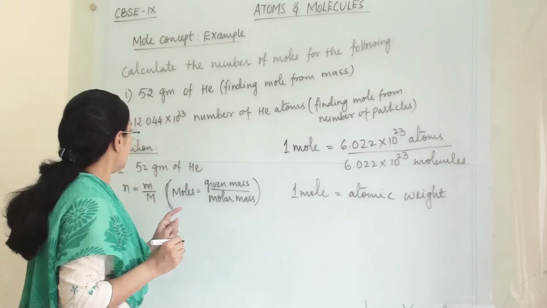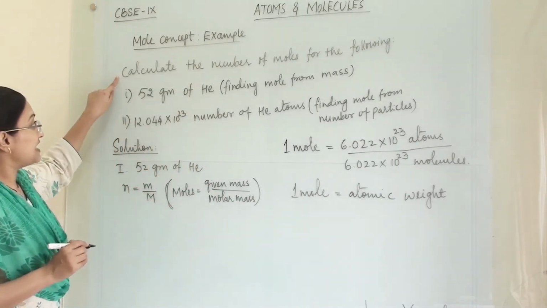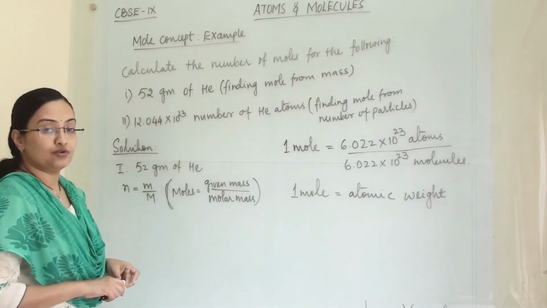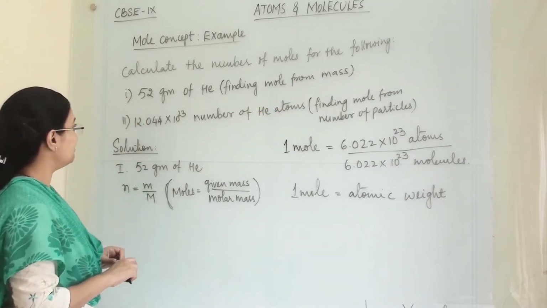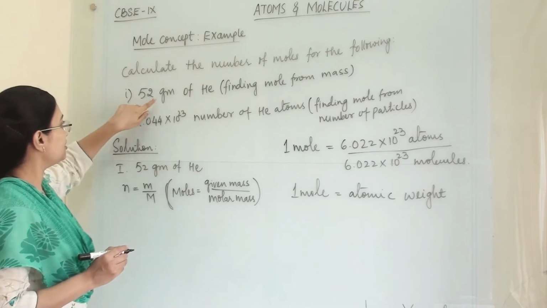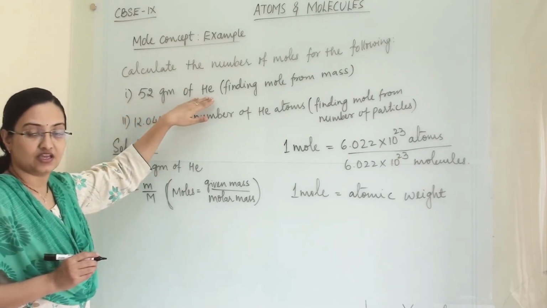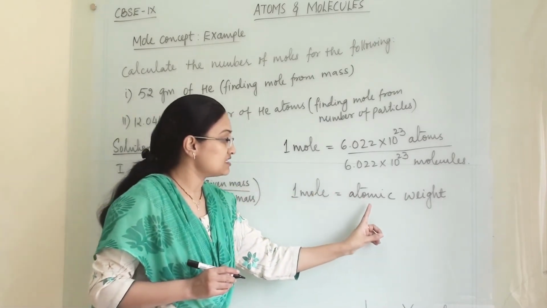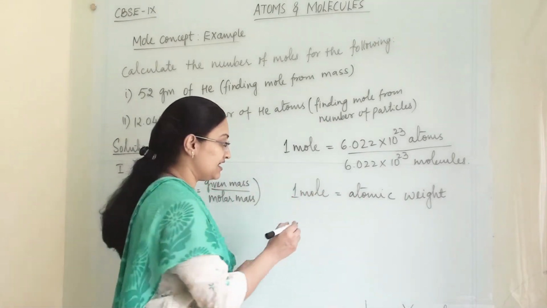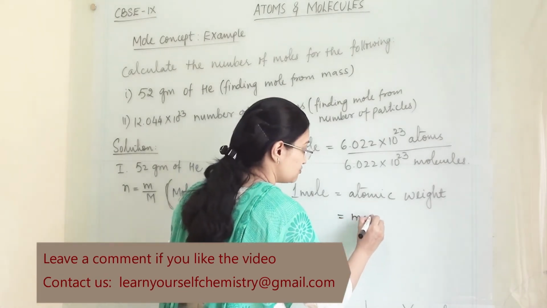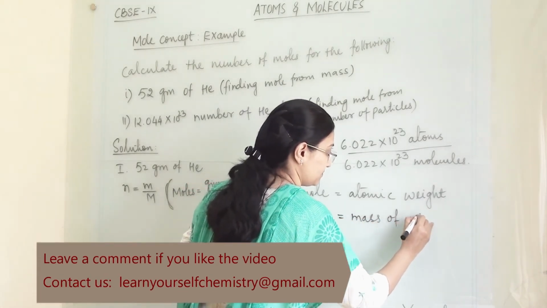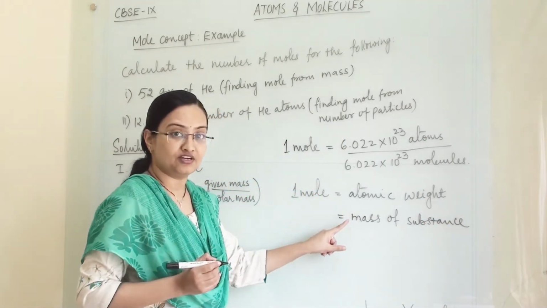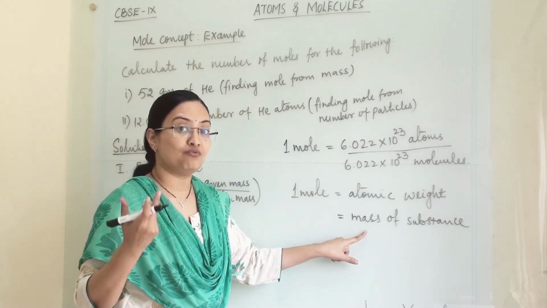So here our question is, calculate the number of moles from the following. So we have to calculate the number of moles from the given detail. First is 52 gram of He. He is helium, and they have not given us the atomic weight, they have given us the mass of the substance. These two things are different. The mass of a substance can vary.